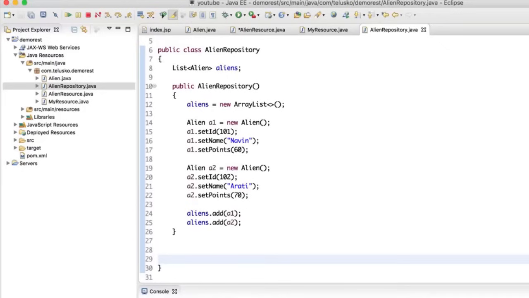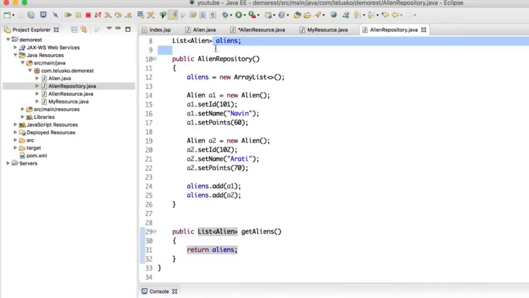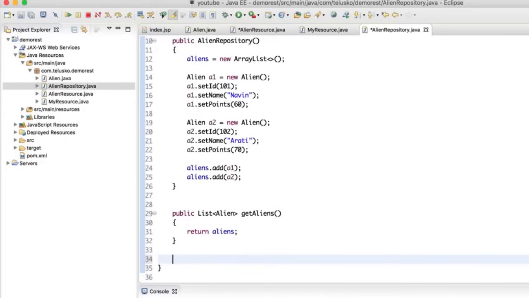Okay, that sounds good. Once you have this constructor where you're adding these values, now we need a method which will return all the aliens. So I will say public, which will return you the list of aliens. See, in this video we are only going to talk about this repository: how do I create all the methods? So I will say getAliens, which will return the list of aliens. And now we can simply return whatever alien object you have. So we'll say return aliens, right? Whenever someone asks you for getAliens, you will return these aliens here. Is that simple?